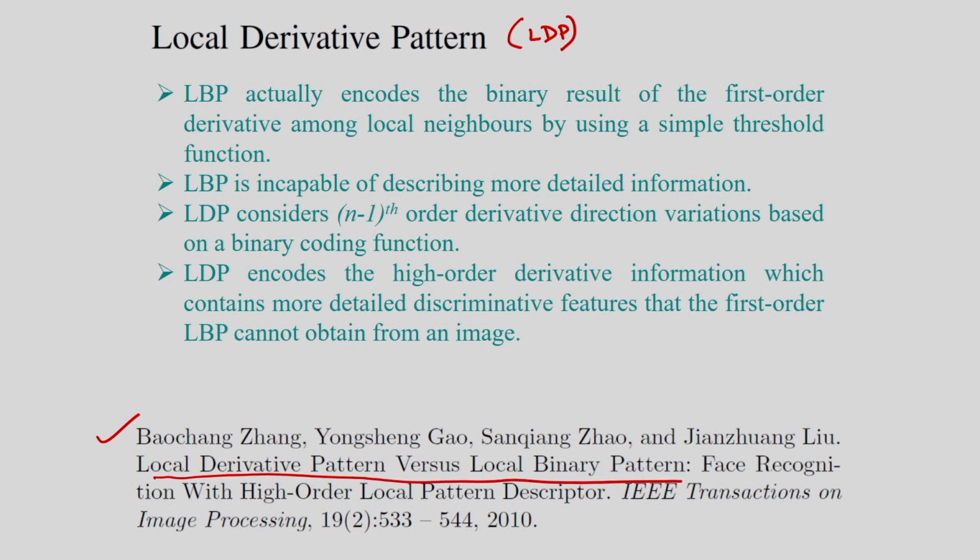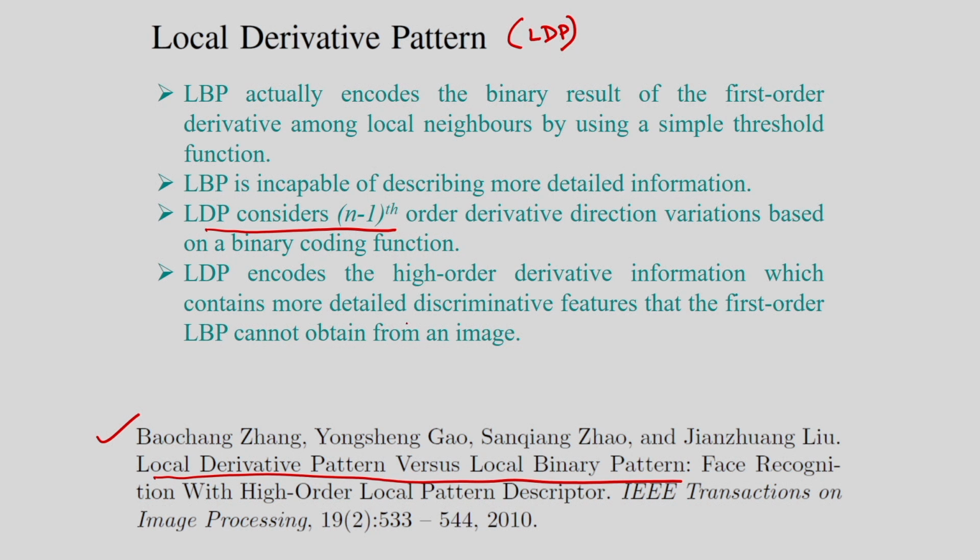The LBP encodes the binary result of the first order derivative among local neighbors by using a simple threshold function. LBP is incapable of describing more detailed information, so that is why we consider the LDP. That means LDP considers n-1 order derivative direction variations based on binary coding functions.